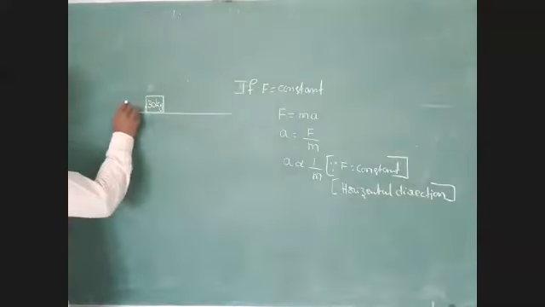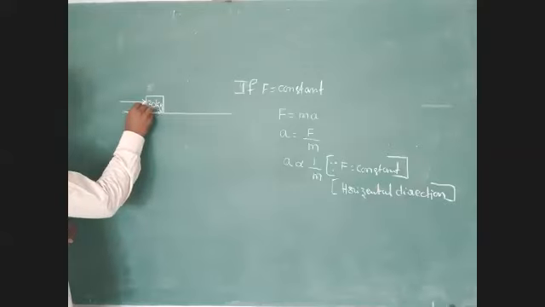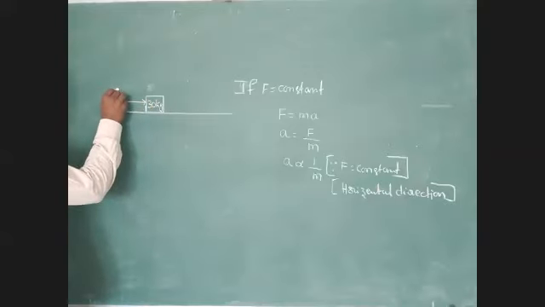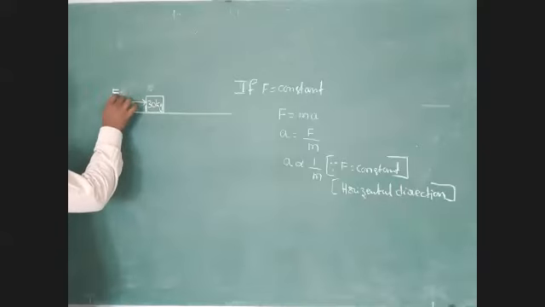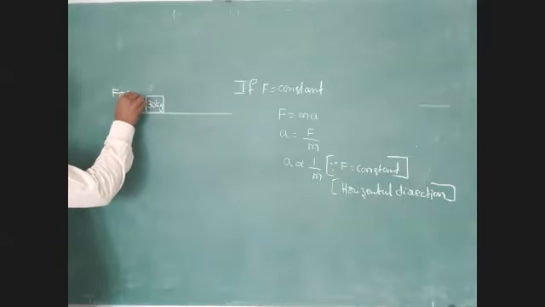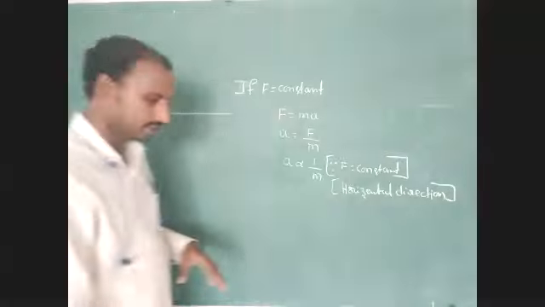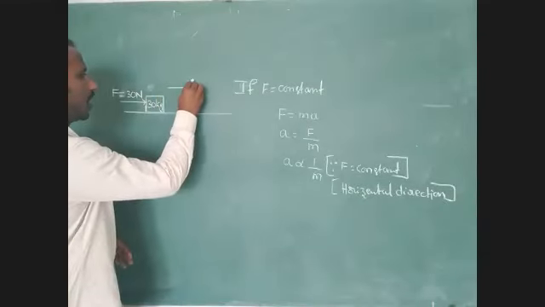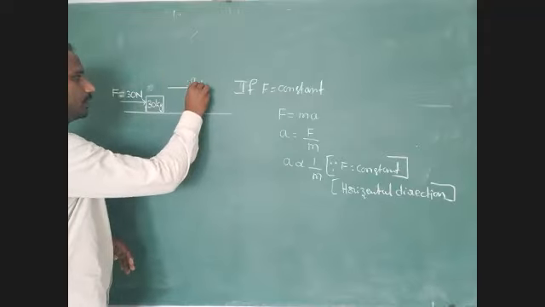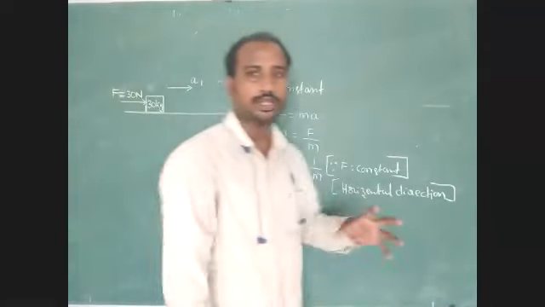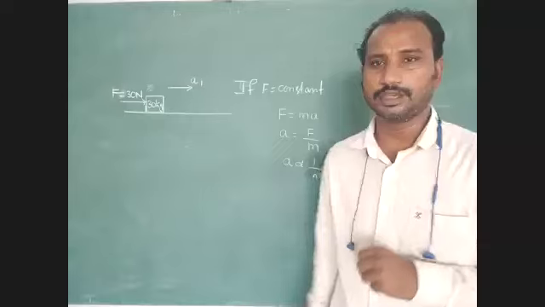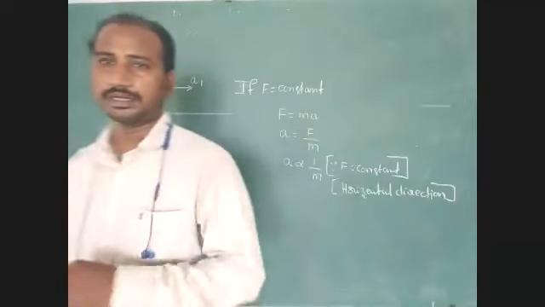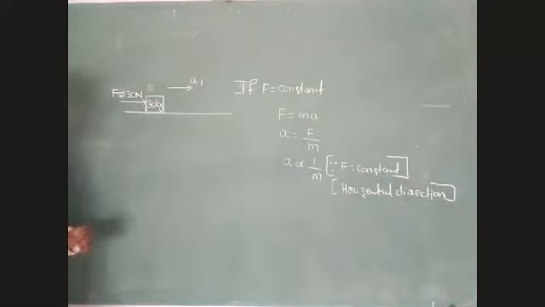One external force acts on the body, with value F equal to 30 Newton. Find out the acceleration of the body, A1.